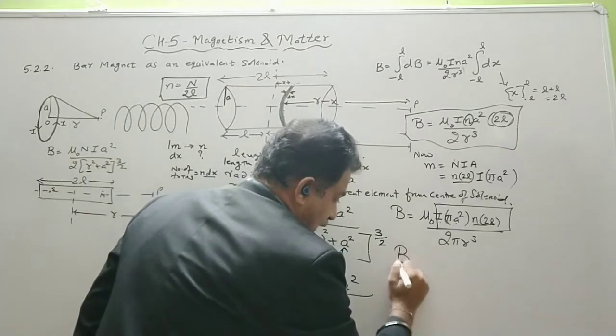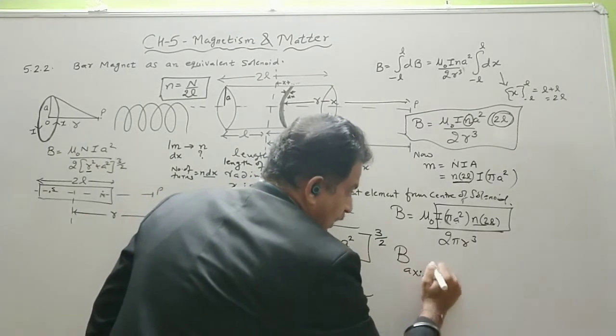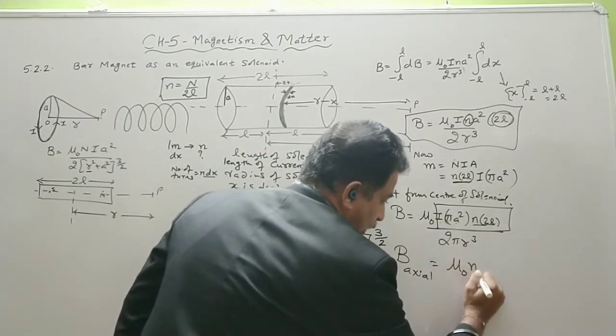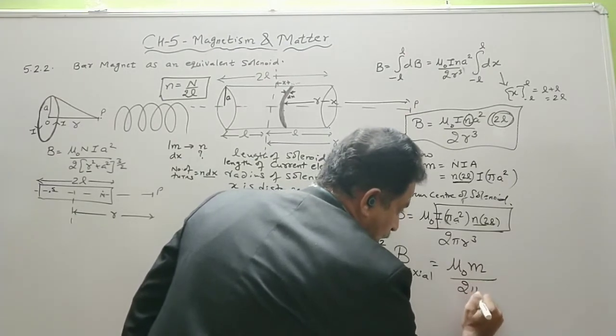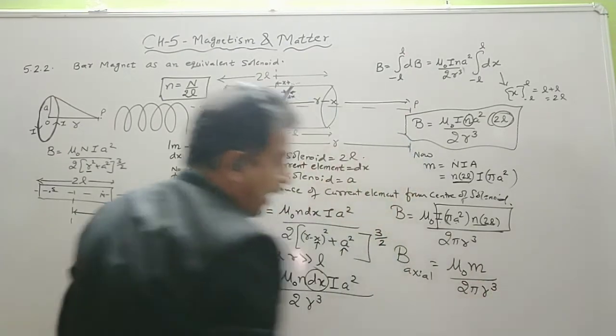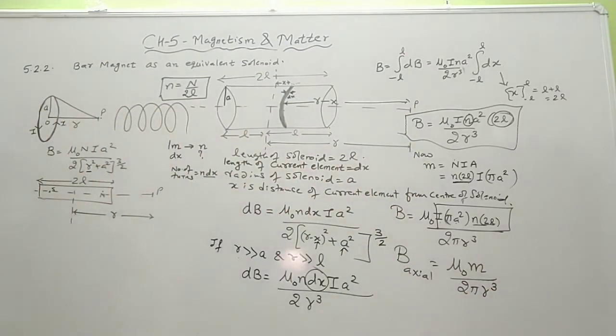So B along the axis is equal to mu naught M upon 2 pi r cube. So that is like Kp by r cube. If you remember the electric field intensity along the axis of an electric dipole, the formula was 2 Kp upon r cube. So there is a similarity.